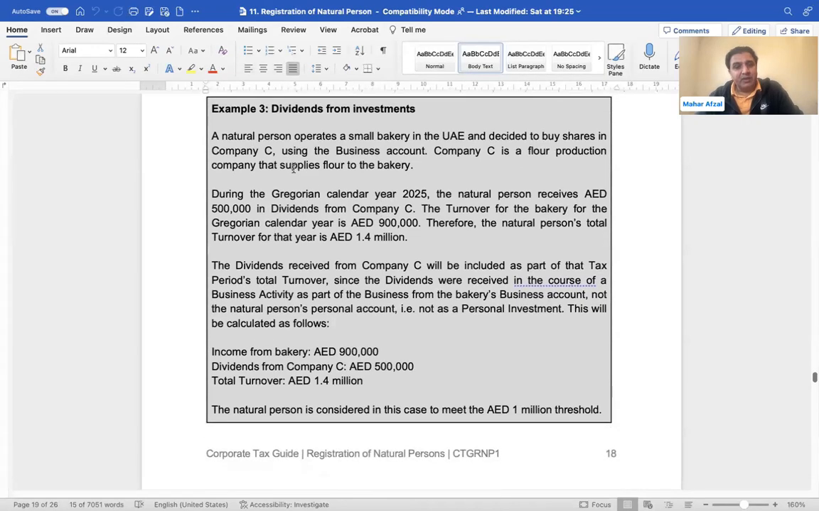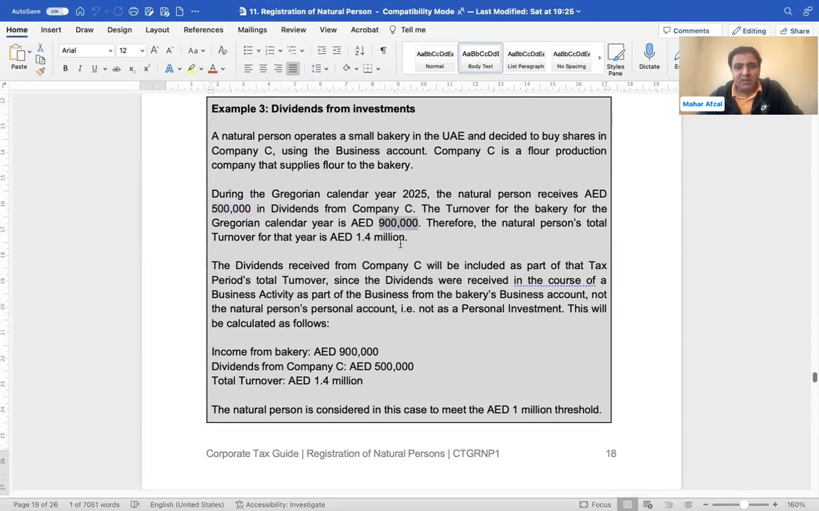So, a natural person with a small bakery in the UAE decided to buy shares in company C, which produces flour for the bakery. During the calendar year, the natural person received 500,000 in the form of a dividend. A natural person getting a dividend will not be subject to tax. You have a personal investment in the shares. Turnover of the bakery for the year is 900,000, therefore the natural person's total revenue is 1.4 million. So this will not be subject to tax.